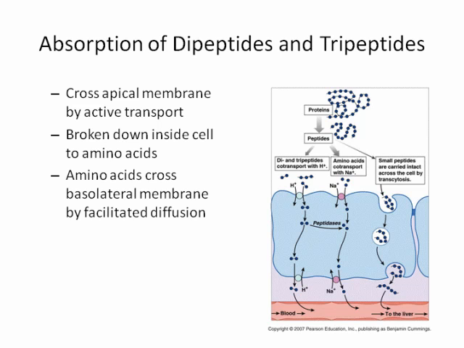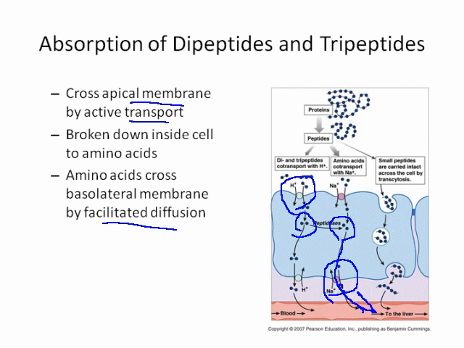So dipeptides and tripeptides, basically the double or triple amino acid chains crossing the apical membrane by active transport, that's what we showed here, broken down inside the cell, that is, these are the cells lining the small intestine, into single amino acids, and then those cross the cell membrane into the circulation by facilitated diffusion.